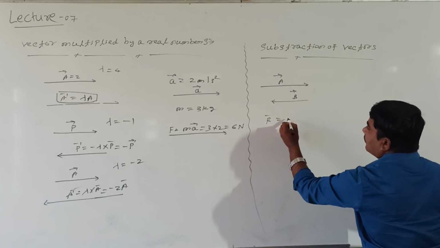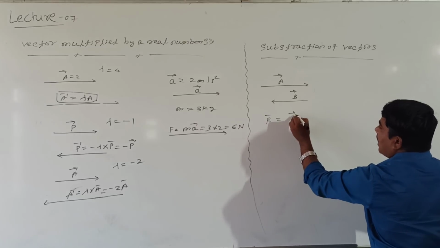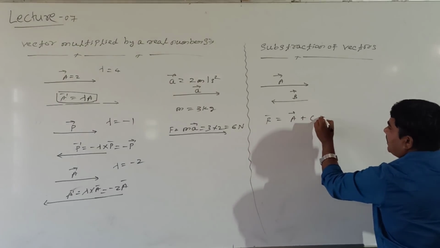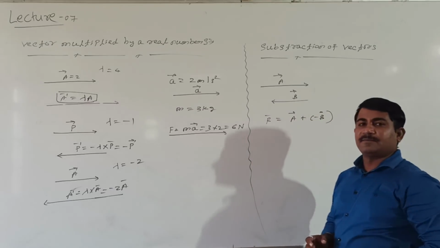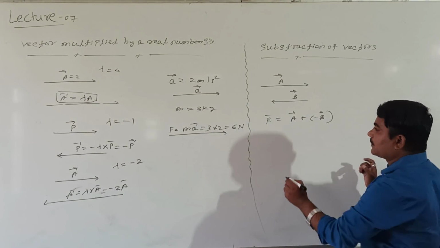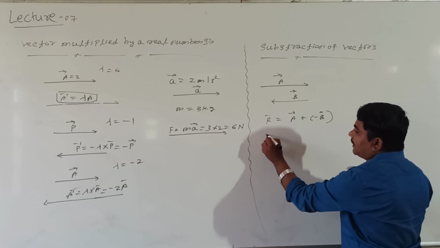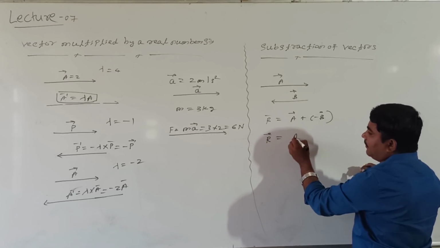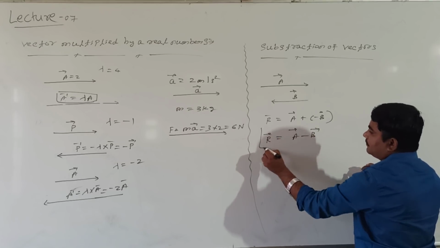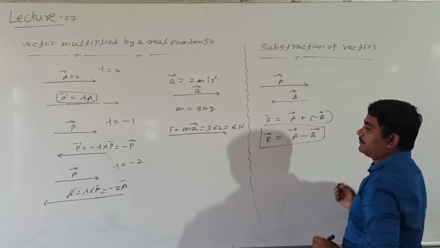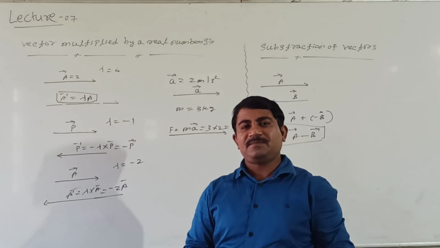Resultant vector R is actually vector B plus vector A. But here vector B is in the negative direction. Then what is the resultant vector? Directly, the resultant vector can be written as vector A minus vector B. This is the resultant, right?